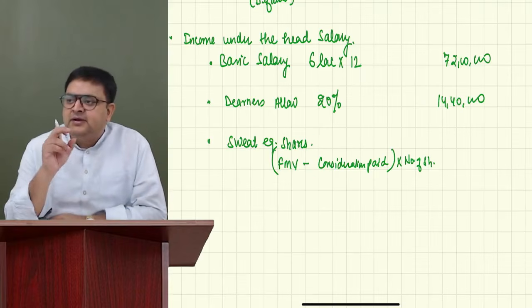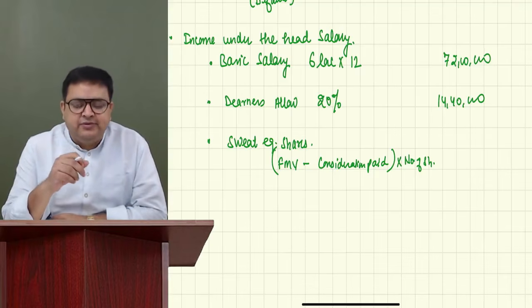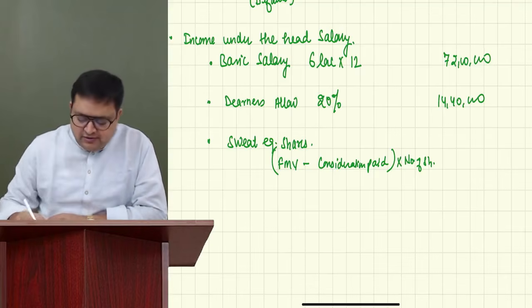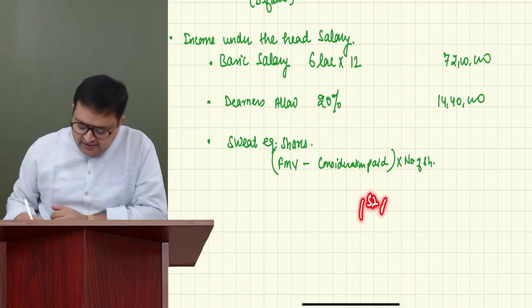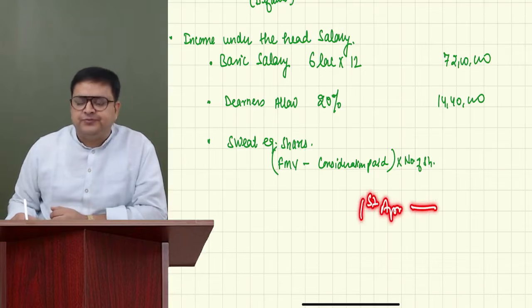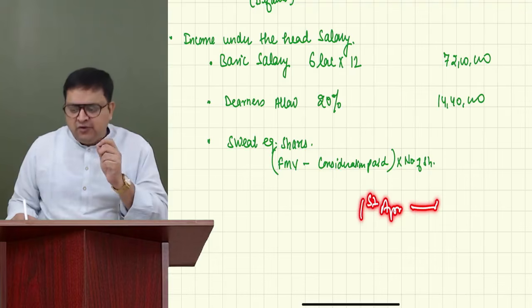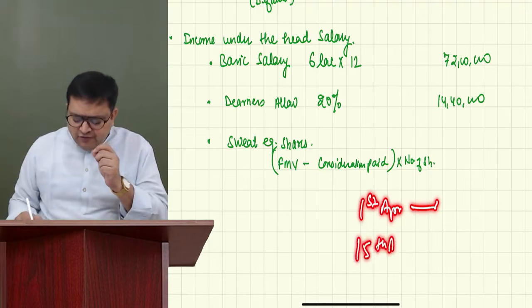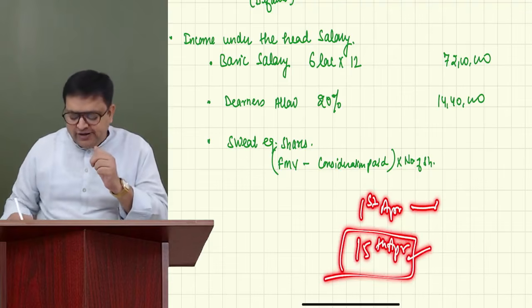Okay. Now, understand the fair market value. On 1st of April, this was offered to you. So on 1st of April, you will see, okay, I'll take it or not, I'll think over it. Then on 15th of April, you finally decided, okay, let's take it today.